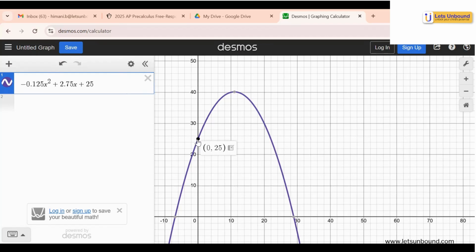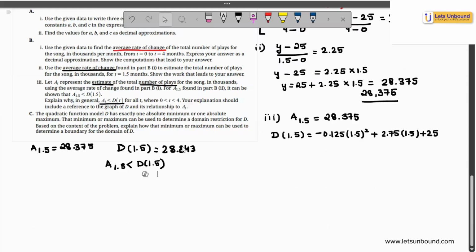My quadratic model starts from 0 and is showing me every estimate. But remember, I only have to look at it from 0 to 4. So wherever my point 4 is, that is where I need to calculate a line for. Now, because this is the model D of t, how would the model A of t look like, which was the average rate of change? You remember how we used the average rate of change formula?